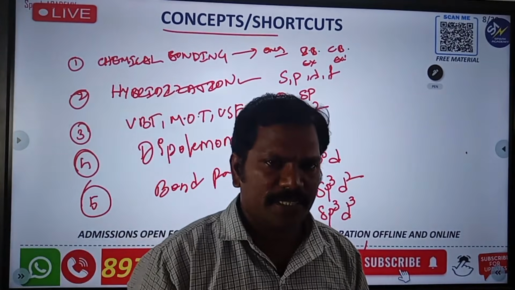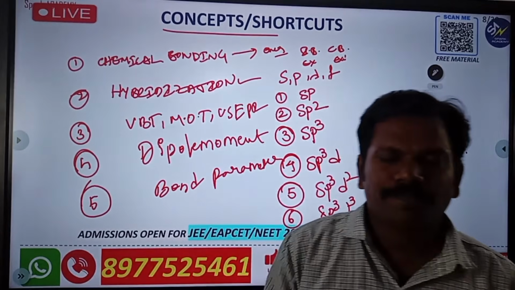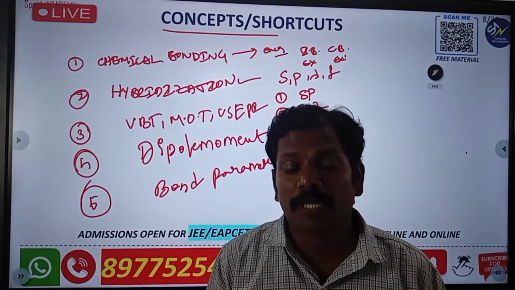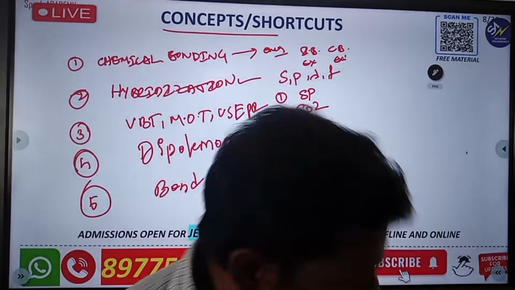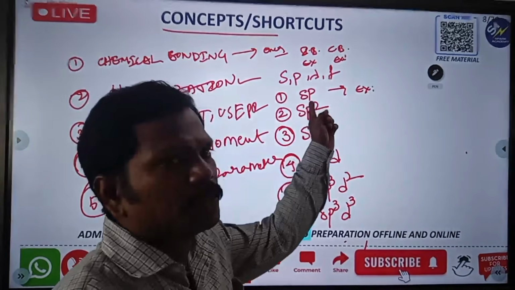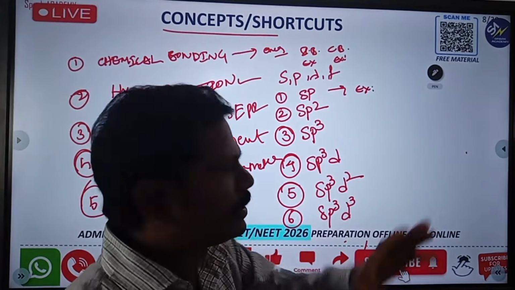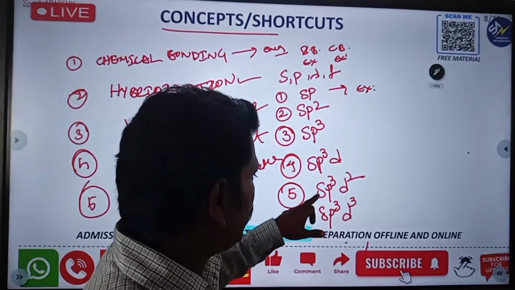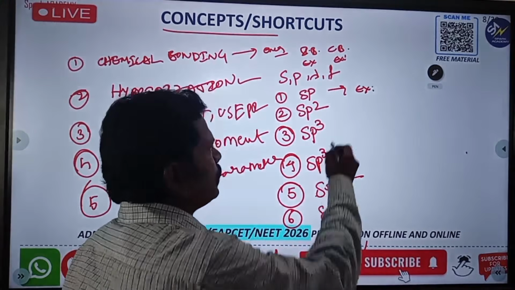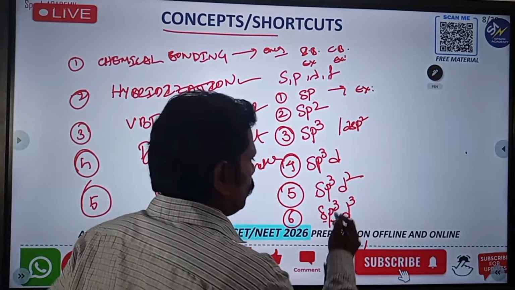But the problem is, they will give one molecule or compound and ask which type of hybridization it belongs to. So they will cover this. In sp, one s and one p are involved; here one s and two p; here one s and three p orbitals; here one s, 3p and 1d; here one s, 3p and 2d; and here one s, 3p and 3d. Also there are dsp2 and d2sp3.